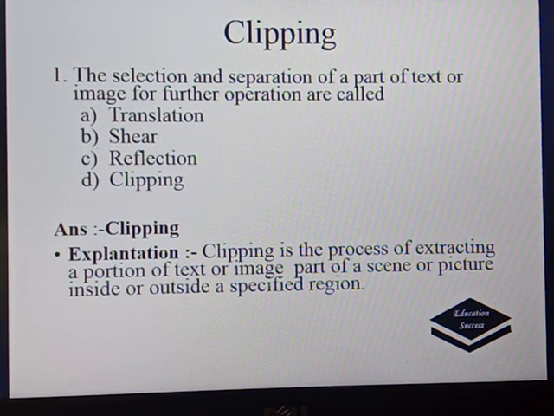First question: the selection and separation of a part of text or image for further operation is called translation, shear, reflection, or clipping. The answer is clipping, because clipping is a process of extracting a portion of text or image, part of a scene or picture, inside or outside a specified region.